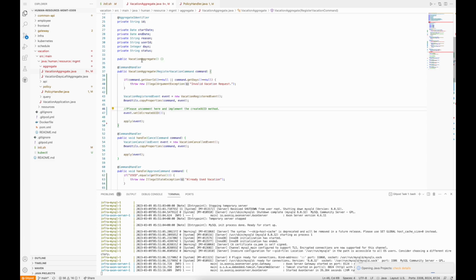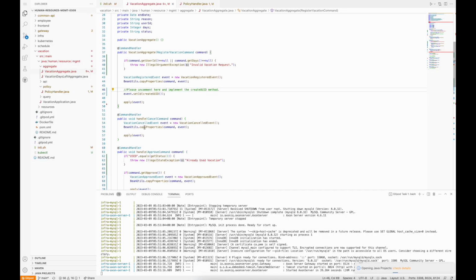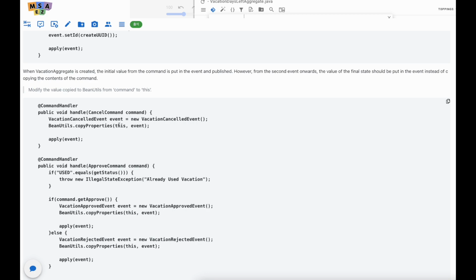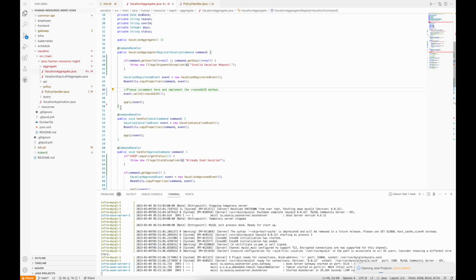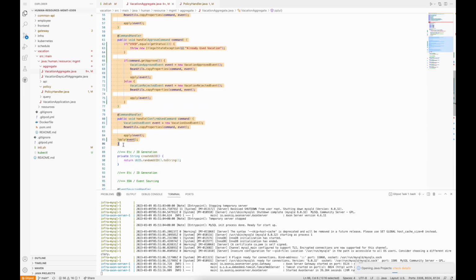When this vacation aggregate is created, the initial value from the command is coming from the event which is published. So the value of the final state must be in the event instead of copying the contents from the command. Look at this code. It says we will copy the properties from command and event, but we have to exchange it into this. So I'll copy all these code blocks and replace it from here to here.